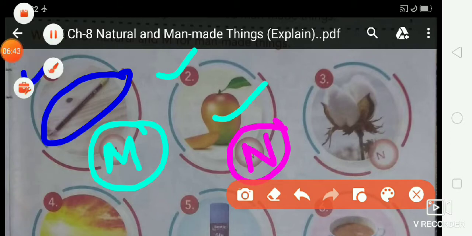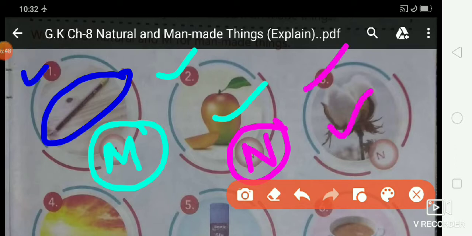Okay, students. Then after that, third one, what is this? Cotton. So first identify the pictures. Is it a natural thing or a man-made thing? Write your letter M or N. Okay. So cotton is a natural thing. So write your letter N. Write here letter N. Is that clear, students?